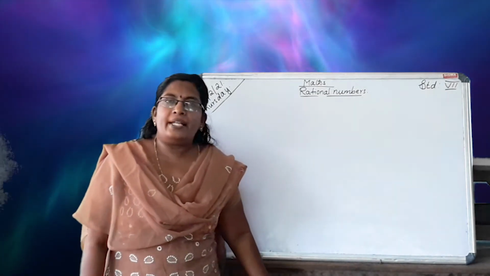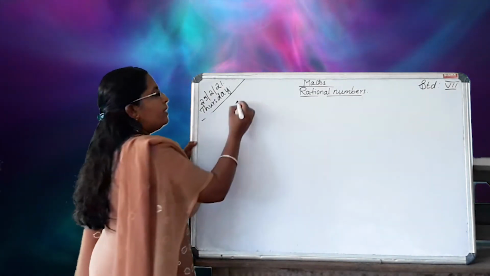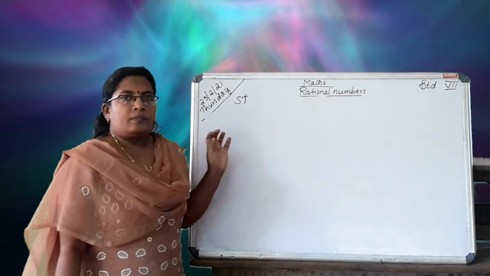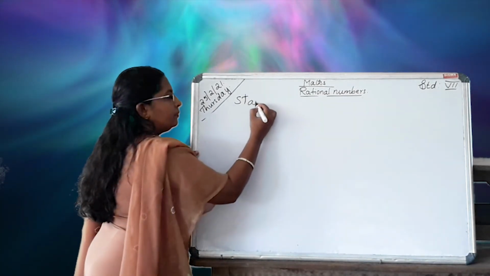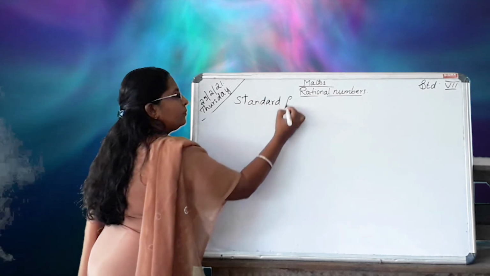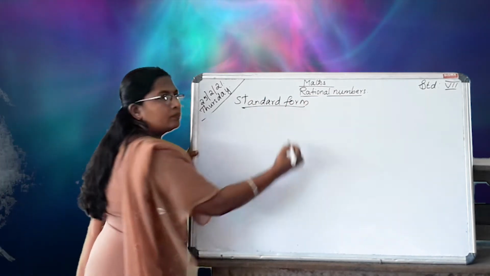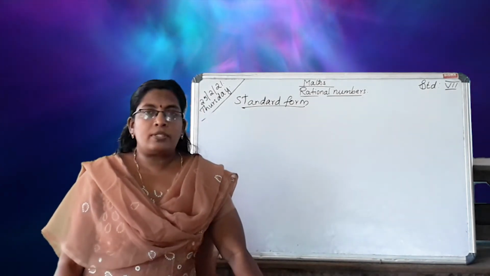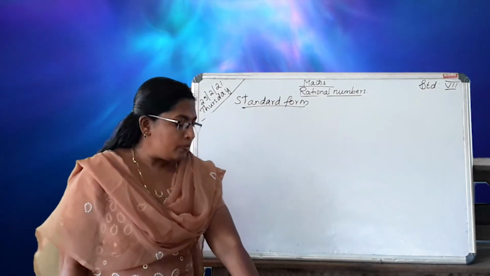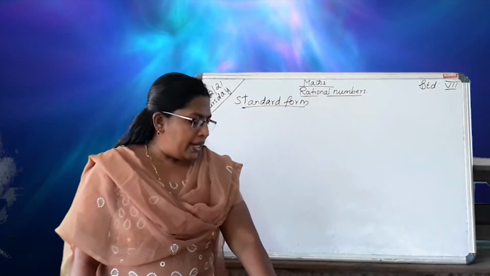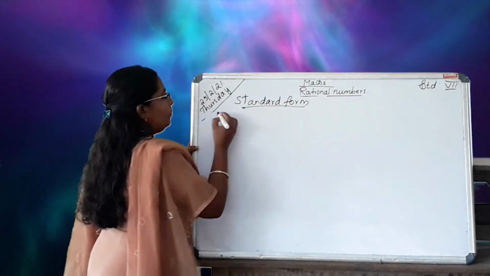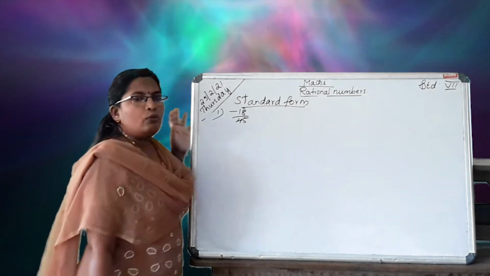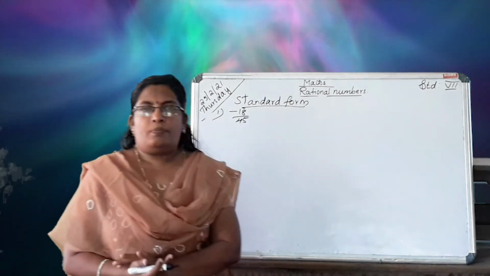Rational numbers in standard form. Next is standard form. In fraction we studied that is simplest form. Okay, this is also same as simplest form or standard form. Okay, see here minus 18 by 45. First one, minus 18 by 45. How to find the simplest form?